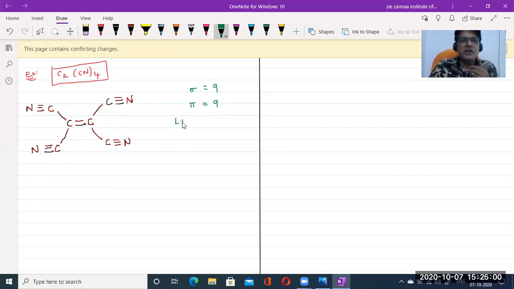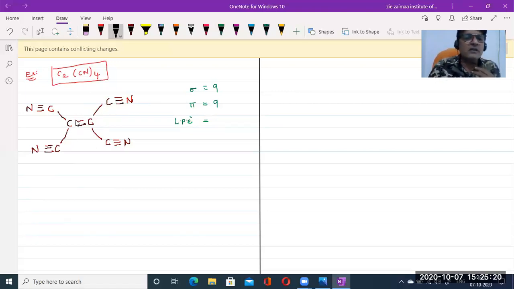But here we need to find out the lone pair electrons. Chalo beta, how can we find out the lone pairs of electrons? Okay, how? According to the previous examples, every atom must be accommodated with 8 electrons, that means octet electrons. Then only it is shown to be stable, isn't it? So chalo beta, find out.